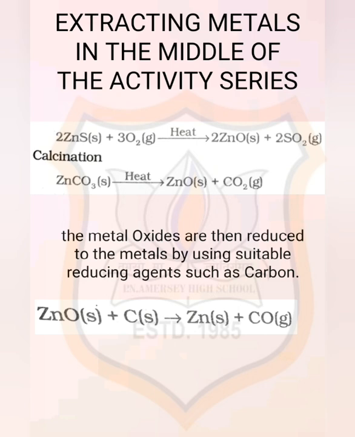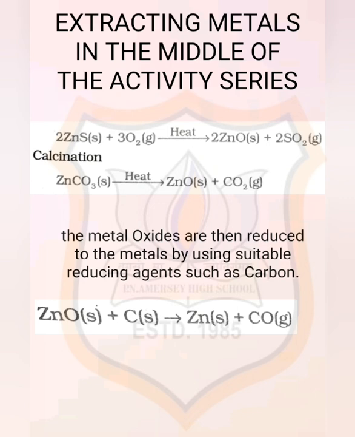Besides using carbon or coke to reduce metal oxides to metal, sometimes displacement reactions can also be used. The highly reactive metals such as sodium, calcium, aluminium, etc. are used as reducing agents because they can displace metals of lower reactivity from their compounds.